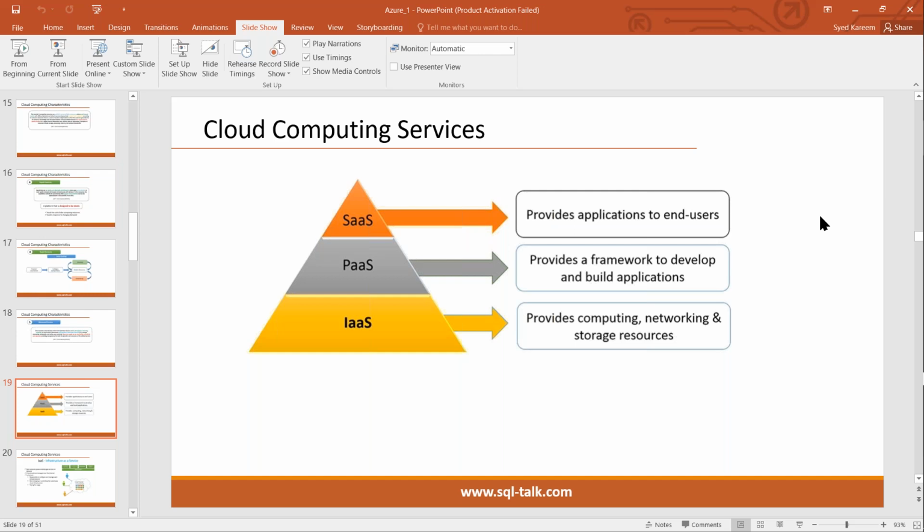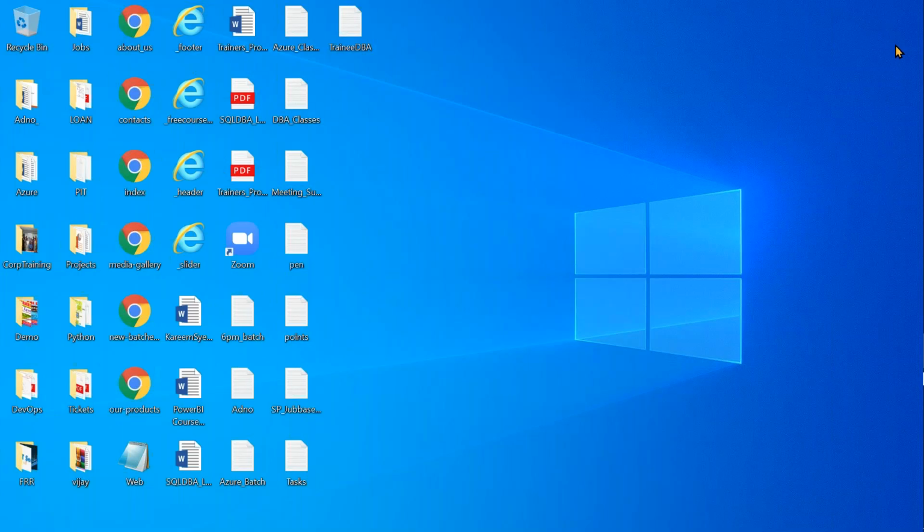If any queries are there, please ask. And how we are working, I have already shown you. First, we have to create a free subscription from azure.microsoft.com. After creating the free subscription, we have to start working by using portal.azure.com. From the portal we can start working. If any queries are there, please type in the chat panel, otherwise we can conclude the session. We'll continue again.